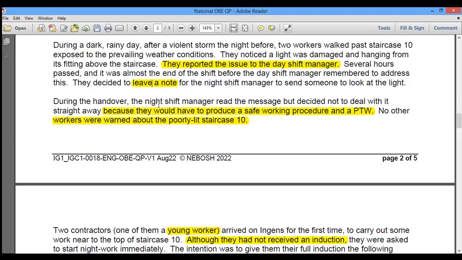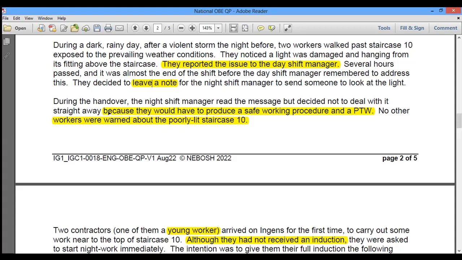Next, during the handover, the night shift manager read the message but decided not to deal with it straight away because they would have to produce a safe working procedure and a PTW. It means the night shift manager was informed through a note, but he neglected the situation.